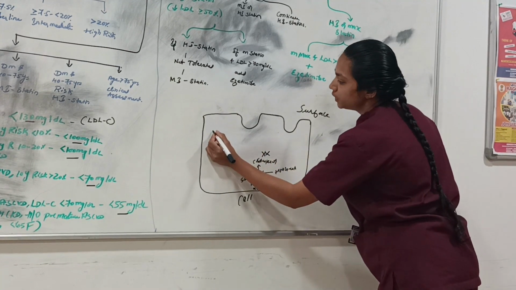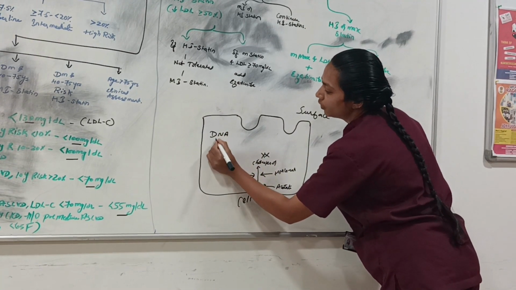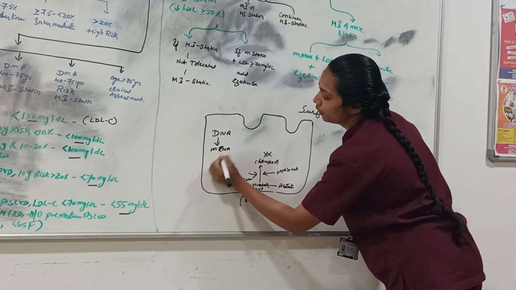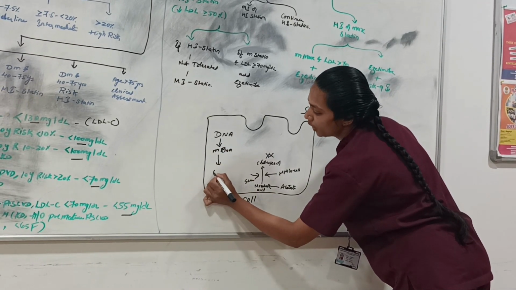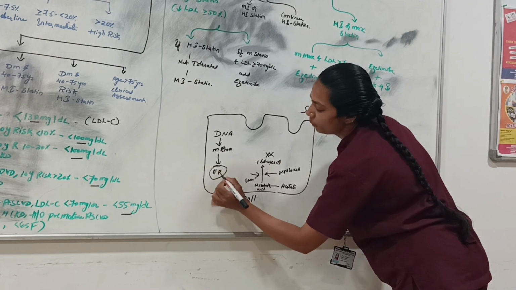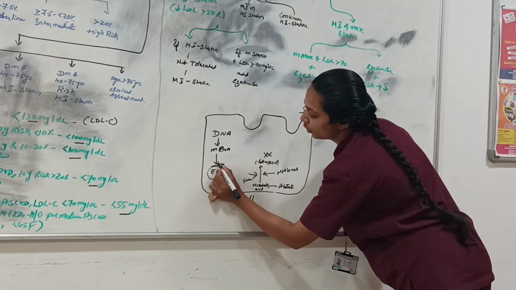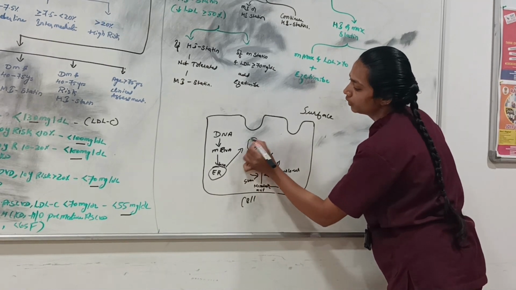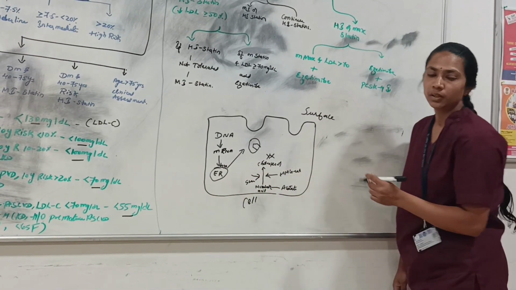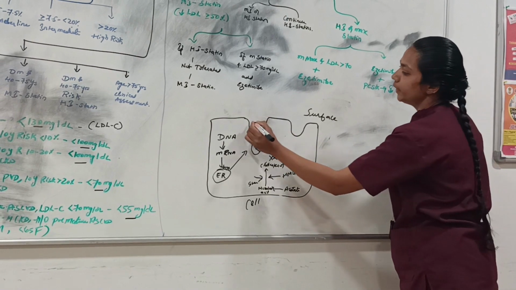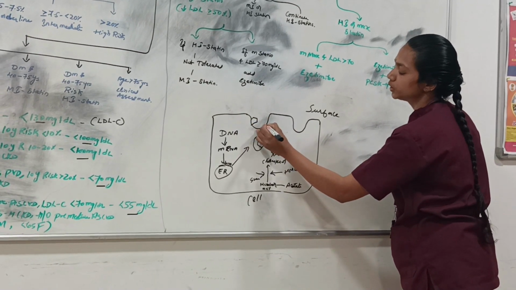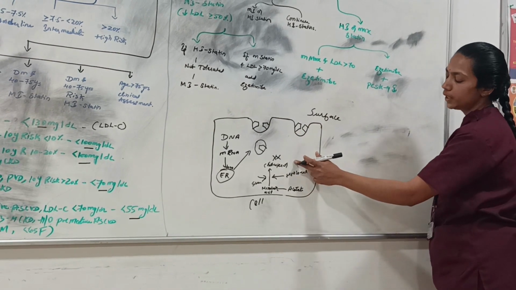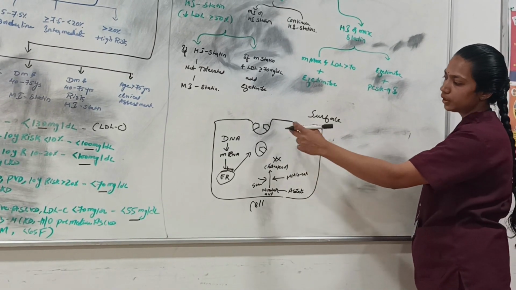So what happens is, in the cell, the DNA will activate the mRNA, and in turn it will act on the endoplasmic reticulum where the ribosomes are formed. So these ribosomes will give rise to the LDL receptor. This will generate more synthesis of LDL receptors on the surface of the cell. So what happens when there is a decrease in cholesterol? There is a need of